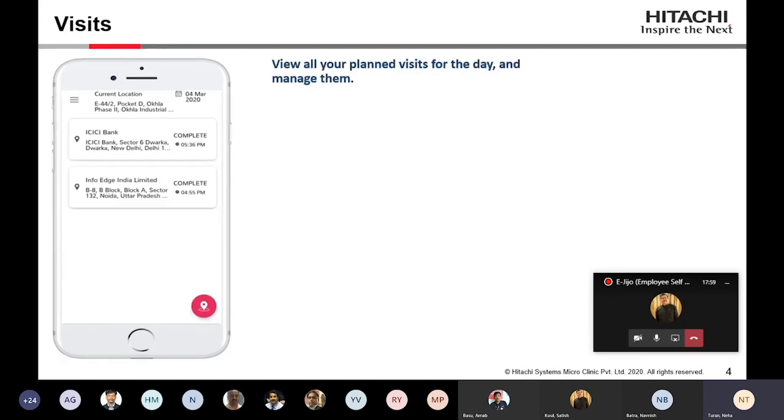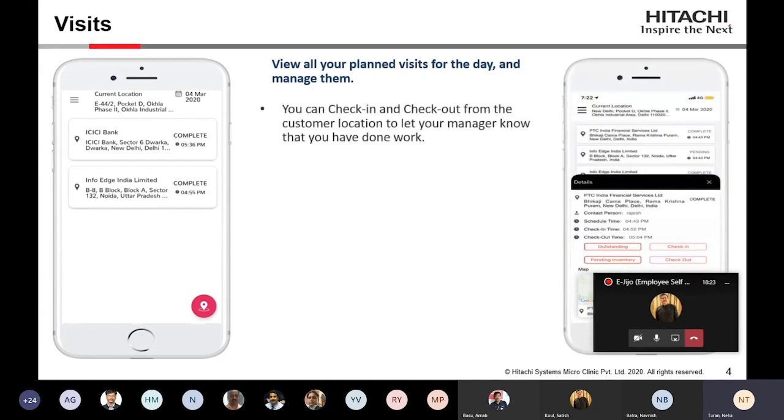So this is what I am talking about. Like if I am a user, I have two visits that I have to do. So this is showing at 5:36 p.m. I have to go to ICICI Bank, and at 4:55 p.m. I have to go to Info Edge India Limited. Addresses are also available, so that if I click on the map location, it will also help me, like, okay, which location is near to me, how can I manage, all that information can be managed, so a user can also save their time.